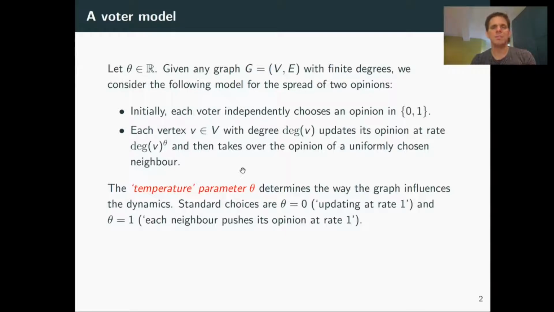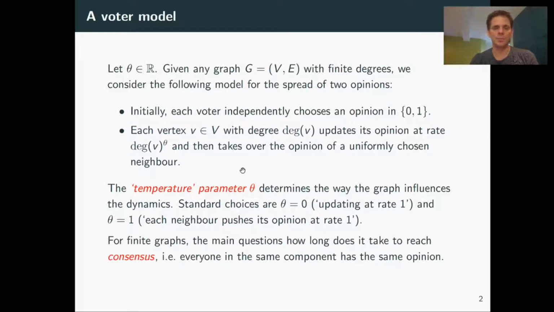The standard choices are theta equal to 0, so you're updating at rate 1, and theta equal to 1, so that each neighbor pushes its opinion onto vertex v at rate 1. But we really like to keep this parameter because it allows us to play around a bit and see how the underlying geometry of the graph influences the dynamics.